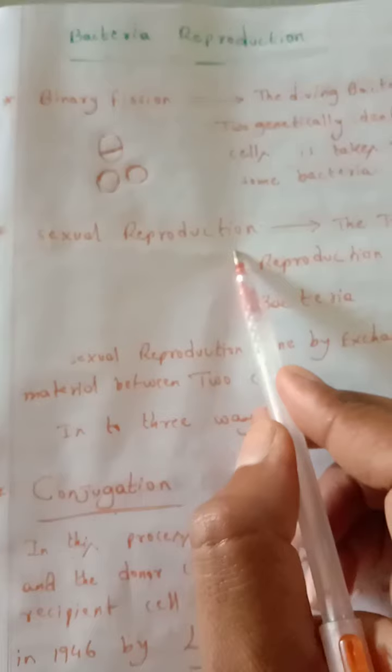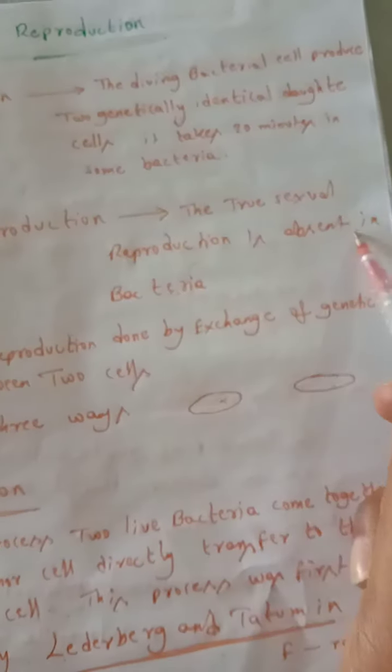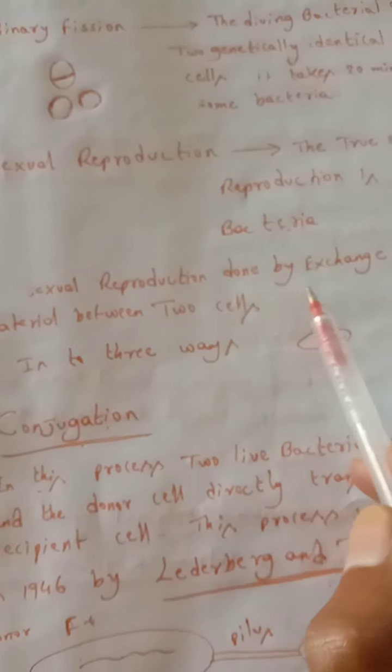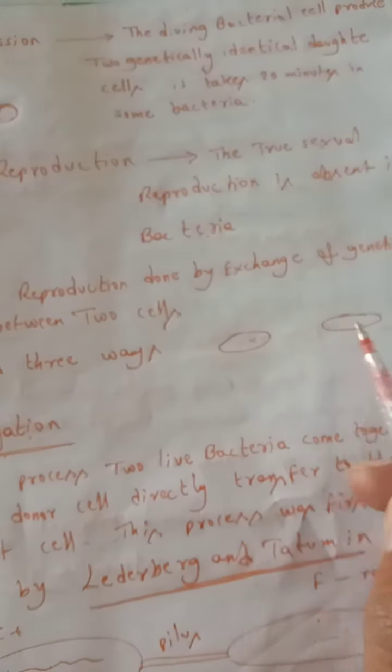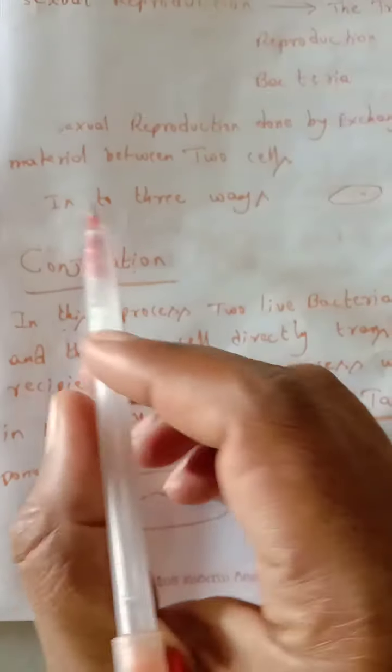Okay, so next one, sexual reproduction in bacteria. True sexual reproduction is absent in bacteria. Okay, look, sexual reproduction is done by exchange of genetic material between two cells. It is done by the sharing of the genetic material between two bacterial cells. This kind of reproduction is called sexual reproduction in bacteria. The sexual reproduction is in three ways. How many ways? Three ways.